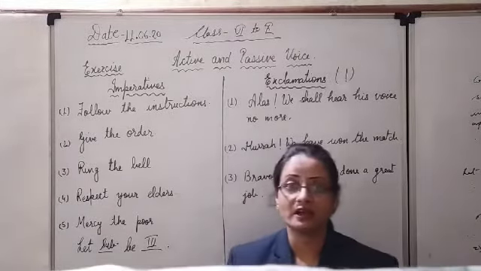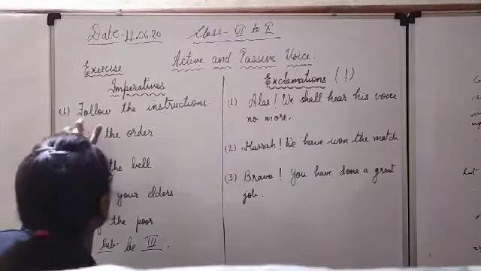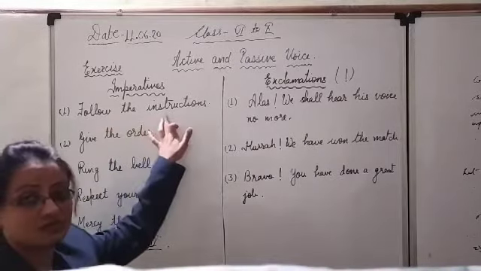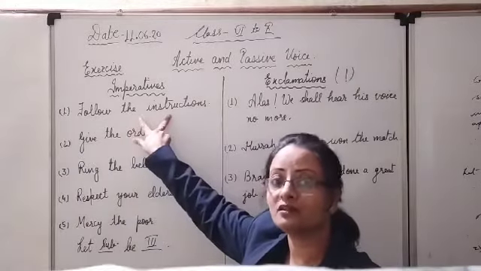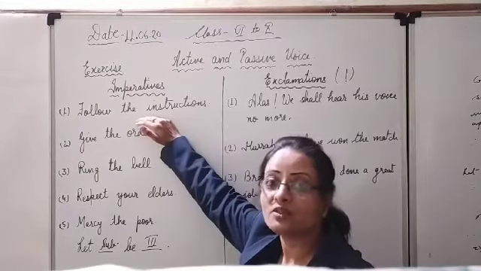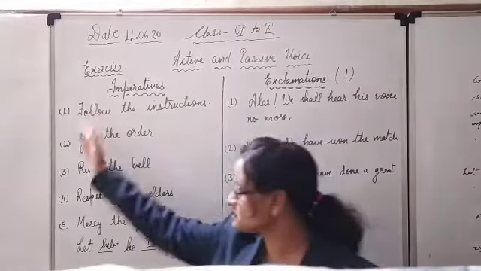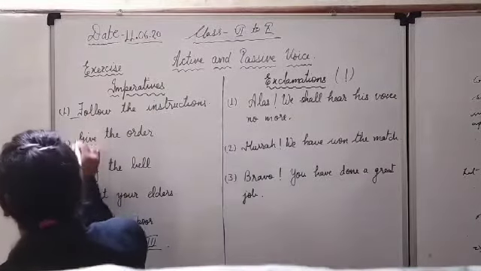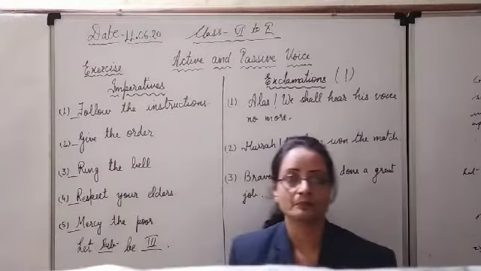Or let me tell you, begin the sentence directly with the object, as per the rules. If you start from the object, the subject is hidden, clear?